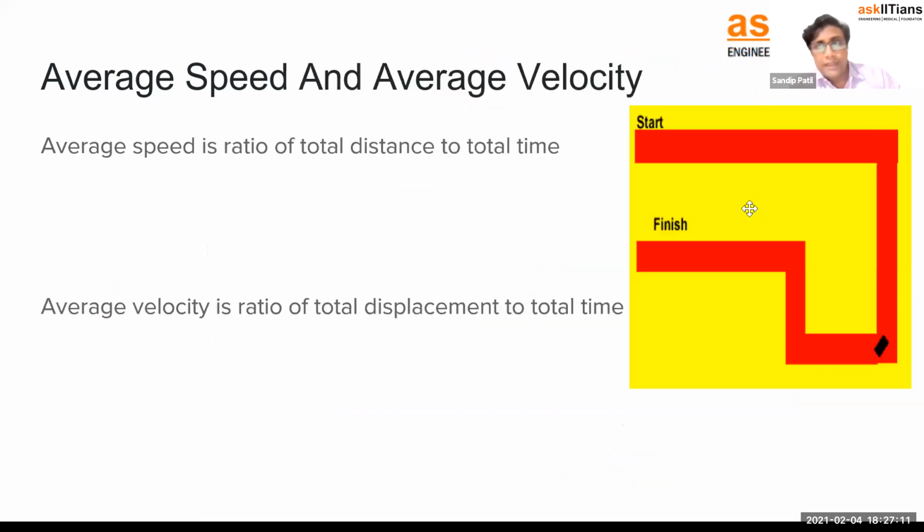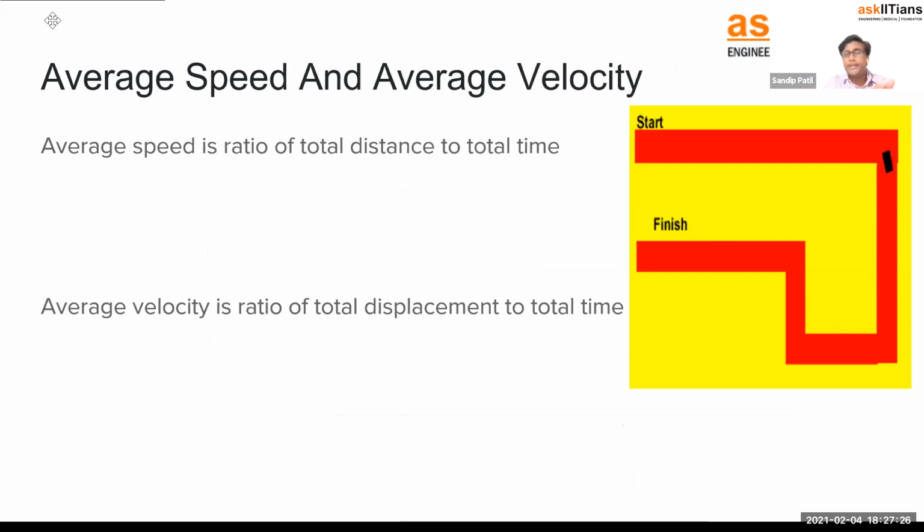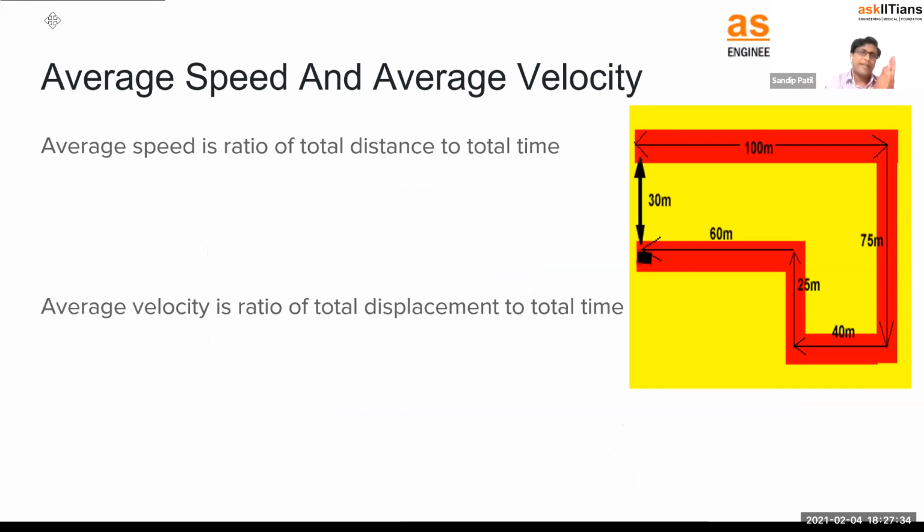Now, average speed and average velocity, these two things we are going to talk about. Right? So what is speed and velocity? We already know what is distance and displacement. Distance is a scalar quantity, remember. Displacement is a vector quantity. Vector means what? Direction is also important. So in case of distance, we just calculated how much you actually traveled. Displacement means where you actually traveled.